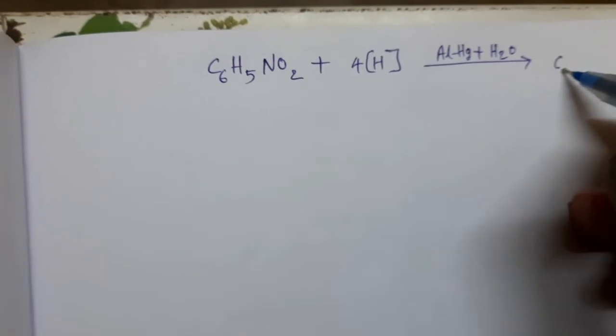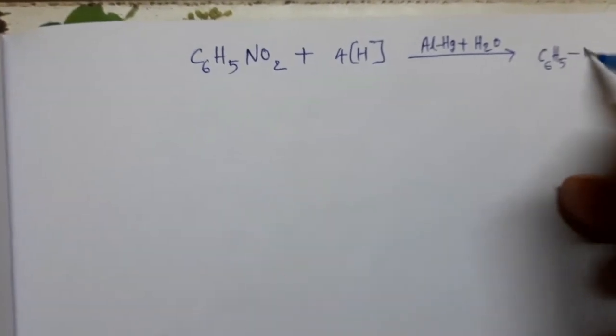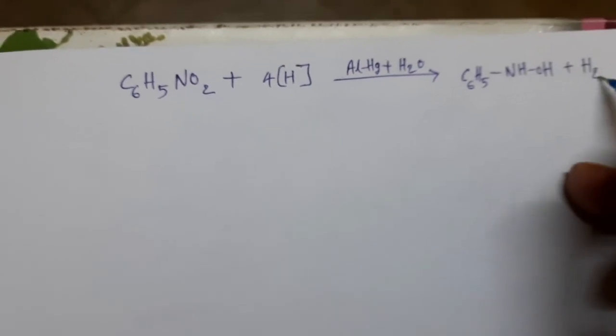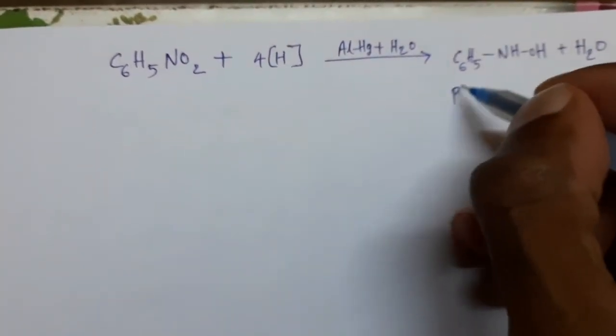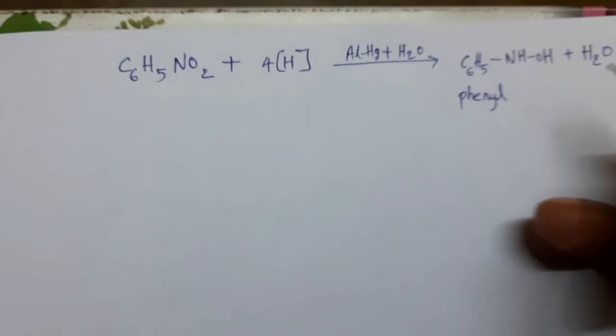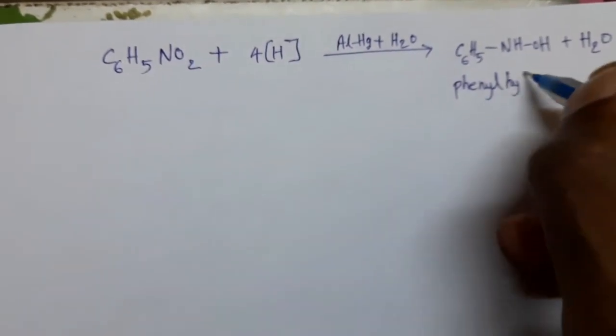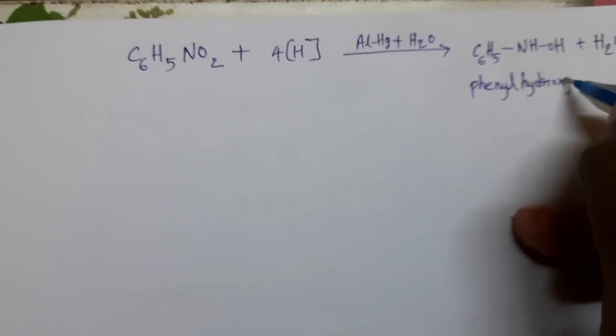Then the product is C6H5NHOH plus H2O. This is phenyl hydroxylamine. This is the hydroxylamine derivative.